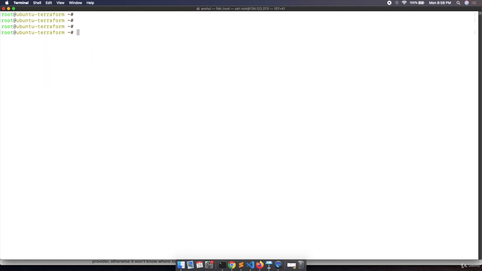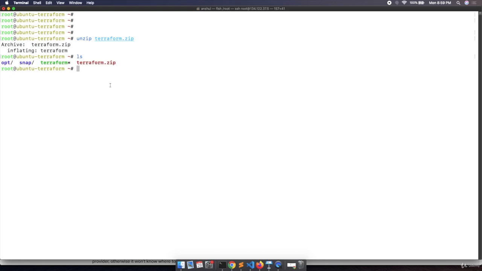I will clear the console, and now I will execute the command unzip terraform.zip. Hit enter. This will unzip the file. Put ls, and you can see we have the terraform over here. This is the unzipped version of the terraform.zip.